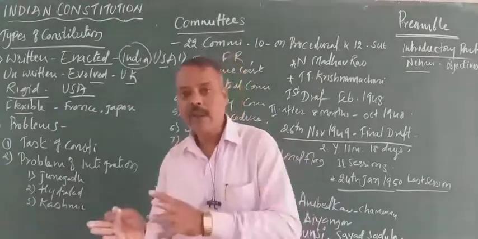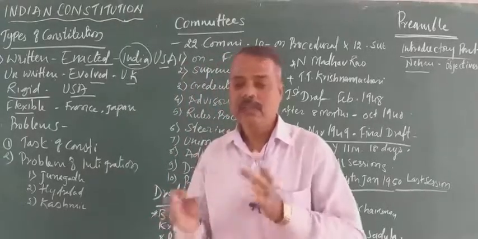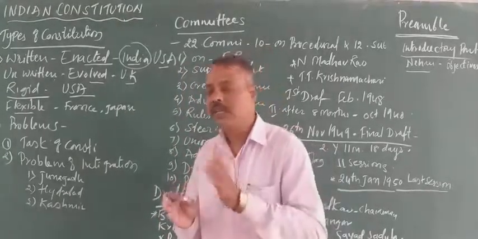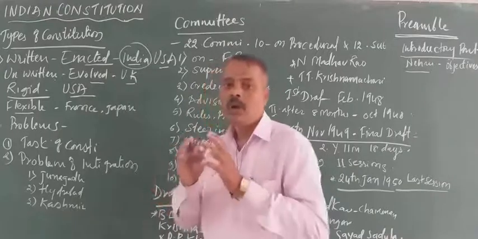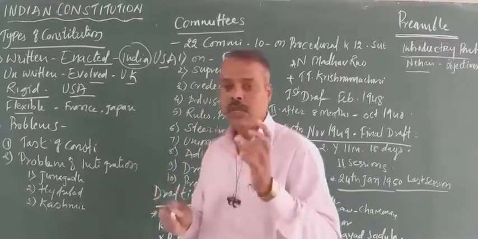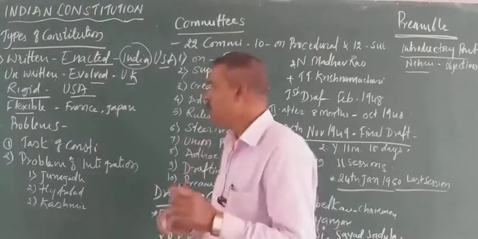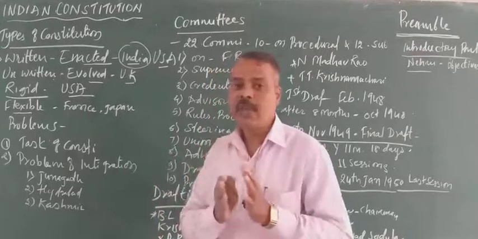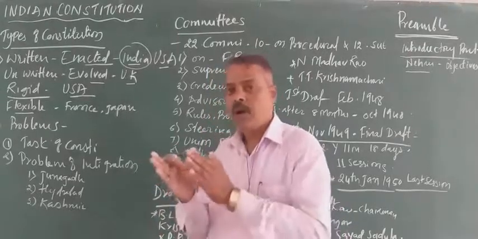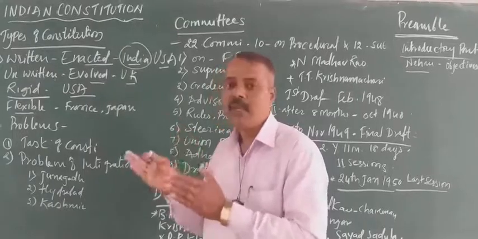The second part is the legislative laws, or legislative part. That part needs no special amendment or special procedure. It can be changed by a simple majority. In this way, the Indian constitution is rigid and semi-flexible. Partly flexible, partly rigid, you can say.